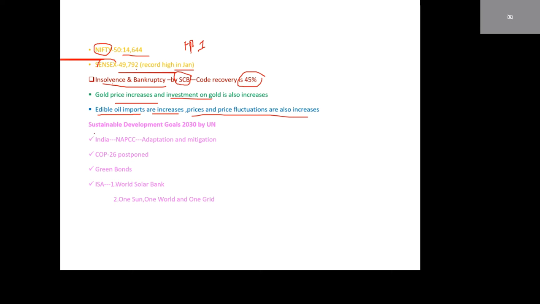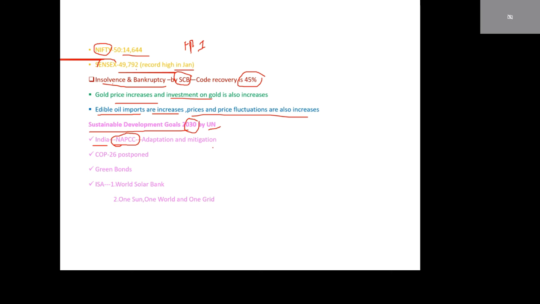Sustainable development goals. We have to attain sustainability before 2030, as set by the United Nations. In India, there is the National Action Plan on Climate Change, under adaptation and mitigation.